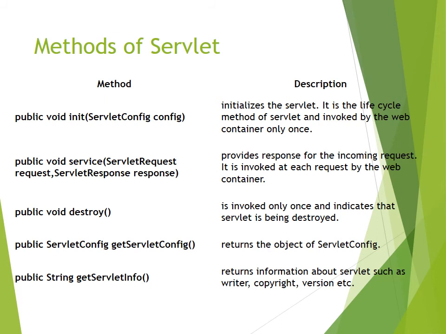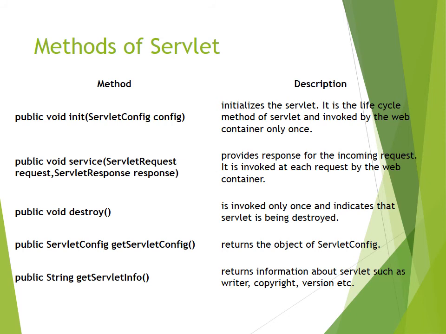Further, the second important method is the one required for generating the response to the client, that is the service method. It takes two parameters for interaction from server to client: one is request and the second is response. Request is the object used for putting the client information to the server side, and response is the object responsible for putting the response of the server to the client.